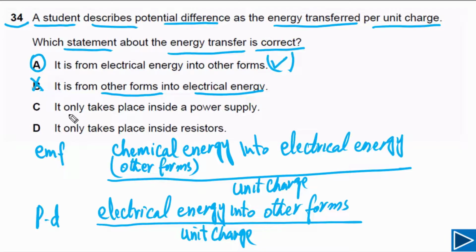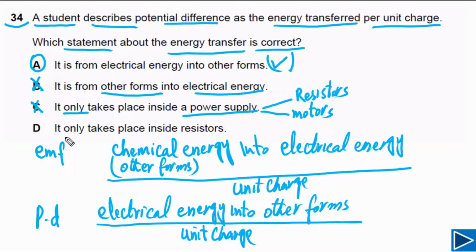If you look at option C now, it says it only takes place inside a power supply. But this energy transfer means electrical energy can be converted into other forms in other devices as well. This energy transfer can also take place inside resistors, and inside motors and so on. So option C is incorrect. It is saying "only", but it can take place in other devices as well, not only in a power supply.